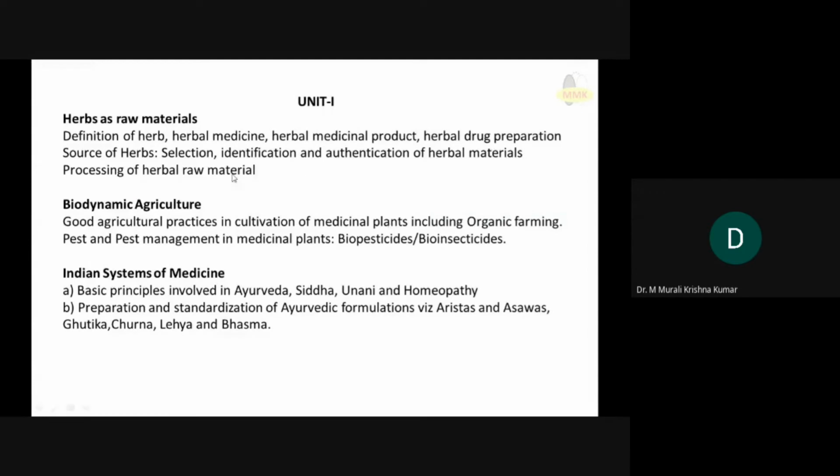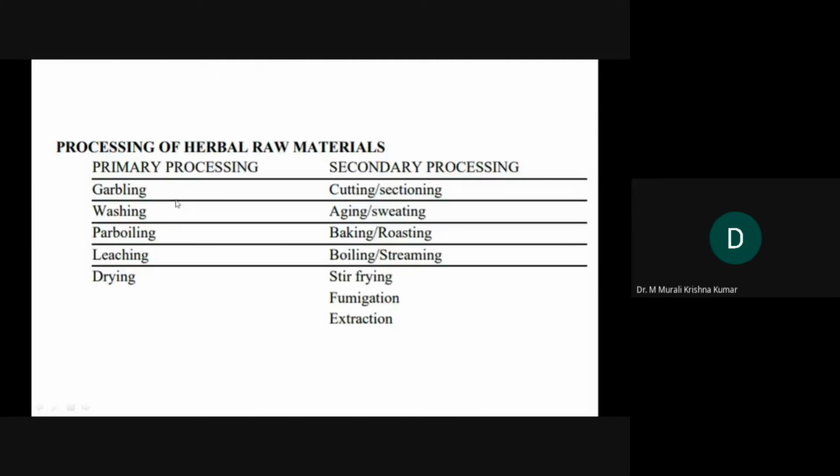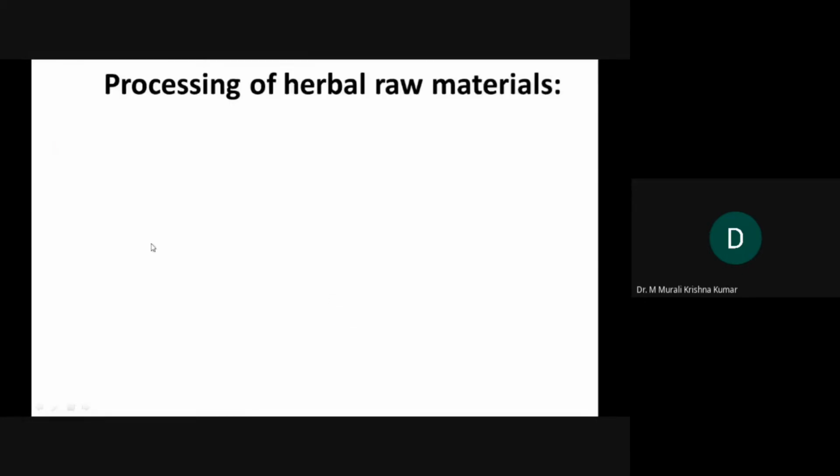In unit number 1, we have covered the first part: herbal drug definitions, selection of herbs, sources of herbs, etc. Now let us see the last part, the processing of herbal raw material. So processing of herbal raw materials is needed.